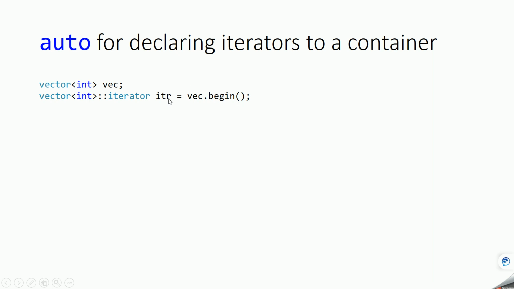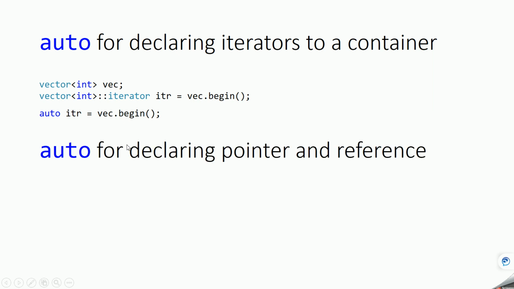This iterator will point to the beginning of the vector. Instead of declaring the iterator this way, you can use auto and simply assign the value. Based on the return type, the variable type will get determined. This iterator will be the pointer to the beginning of the vector.